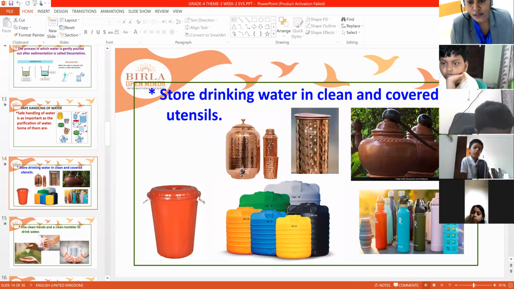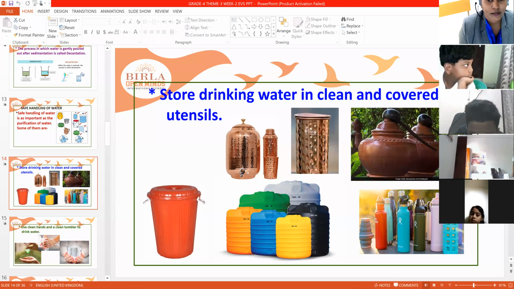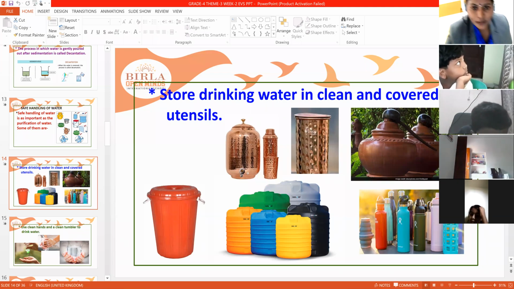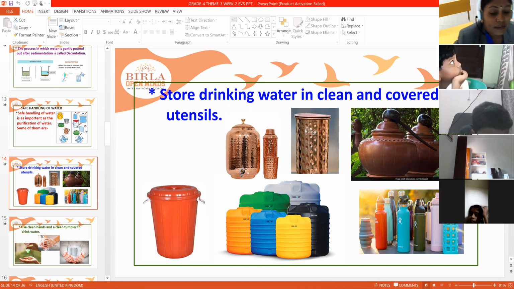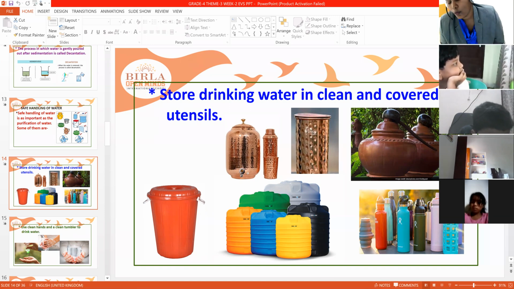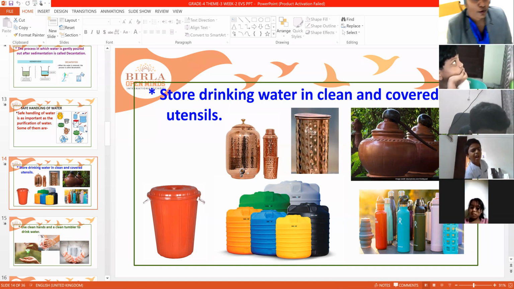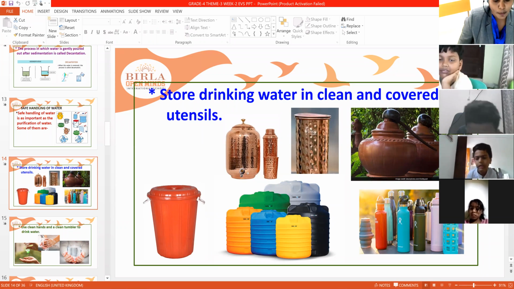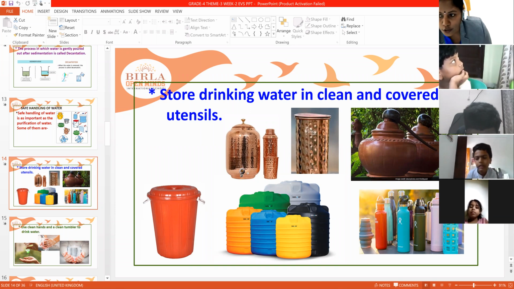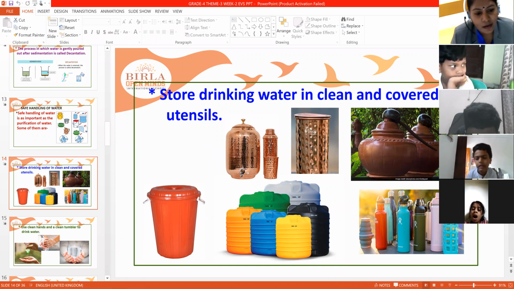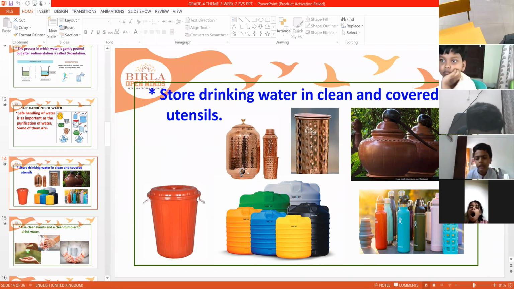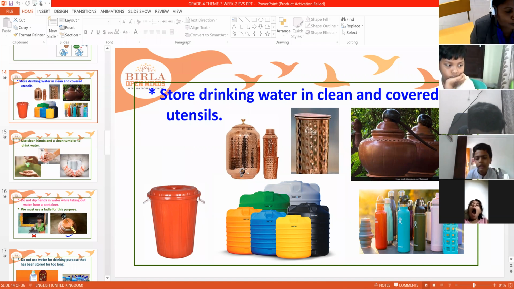Store drinking water in clean and covered utensils. Whatever utensils you are using, whether plastic drums or buckets, tanks, copper utensils, earthen pots, or even water bottles, you have to store the water in clean and covered utensils. So these are all clean and covered utensils.